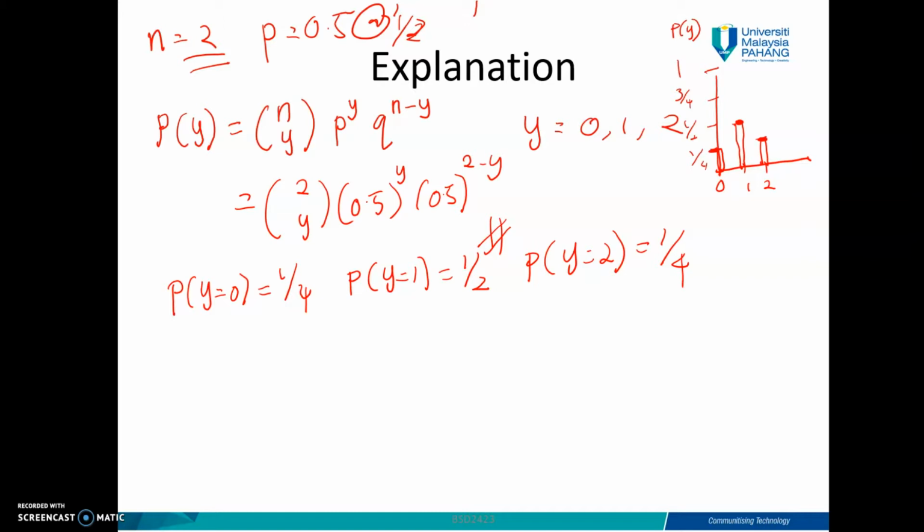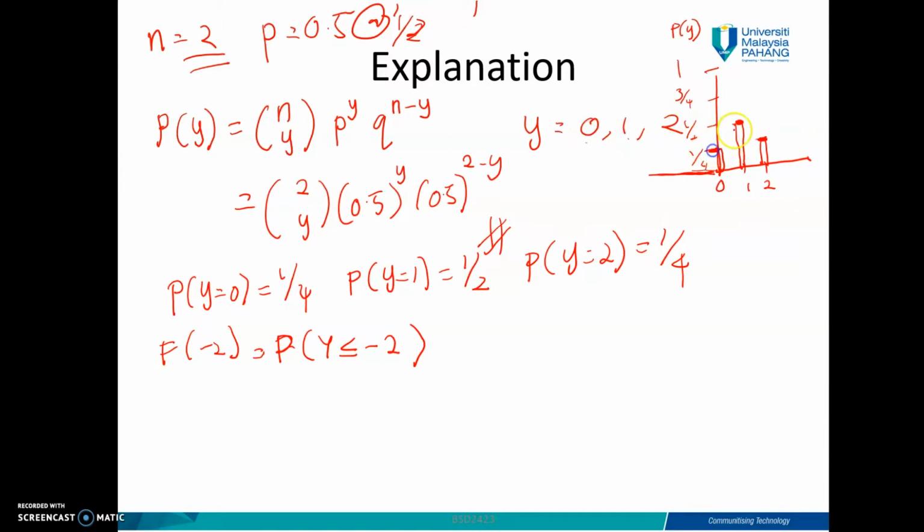So let's say if you have F of negative 2, so what will it be? Based on the definition, this will be probability Y less than or equal to negative 2. And basically if you look at the graph, any y which is less than 0 will get probability 0, because Y is only assigned for 0, 1, 2.